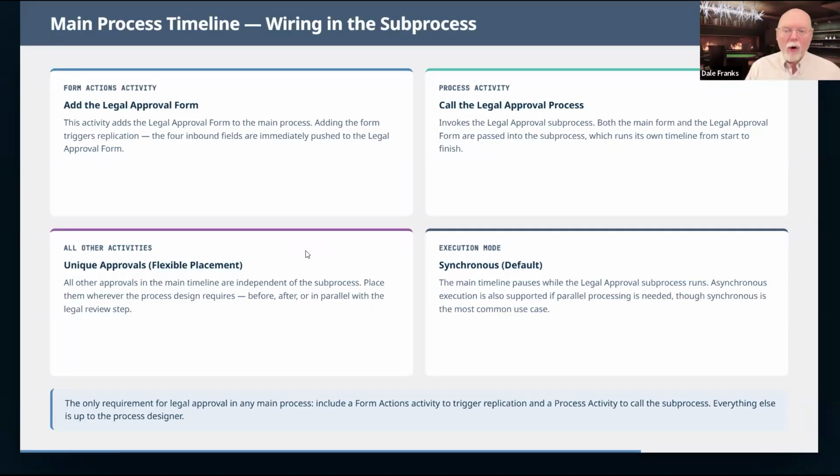We're going to need a form actions activity. And what we're going to do with that form actions activity is just add the legal approval form to the main process. We're not going to set it as the default or anything like that. We're just having ProcessDirector quickly spin up a copy of the legal approval form. The reason that we're doing that is that we want this form created in this process so that we ensure that our fields that are replicating from the main form get replicated to our subform, which is our legal approval form.